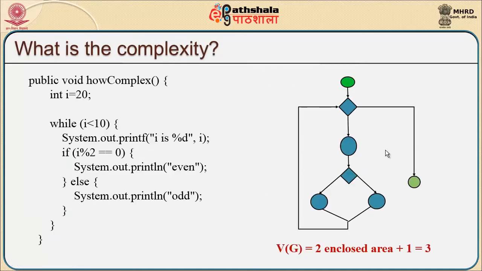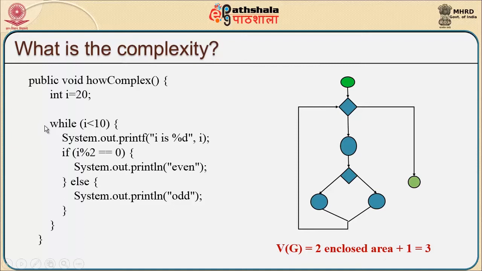So, what is this complexity? Here I am trying to explain it using an enclosed area. How many enclosed areas do we have for this particular graph? This is one enclosed area, this will be another enclosed area. So, the graph complexity with regard to the enclosed area will be, I have got 2 enclosed areas plus 1, or number of simple decisions plus 1. I have got 2 decisions here, 2 decisions plus 1 which will be 3. In terms of enclosed area, I have got 2 enclosed areas plus 1 which is again 3.